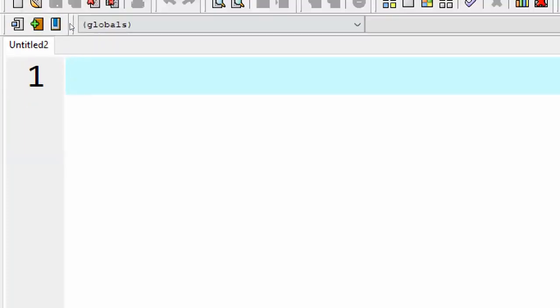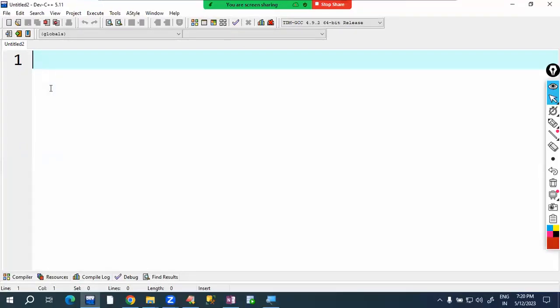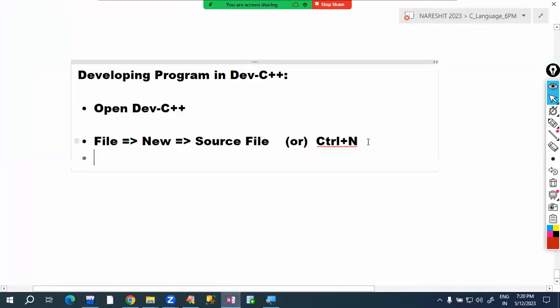It displays a new file. Observe here, we are getting a new file. Here we have to type the program now.